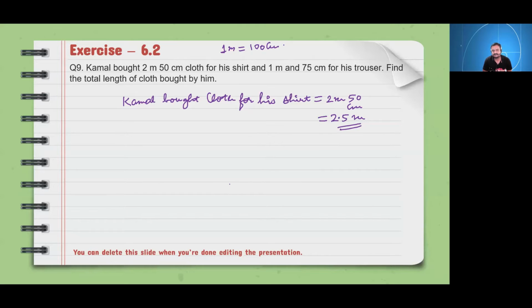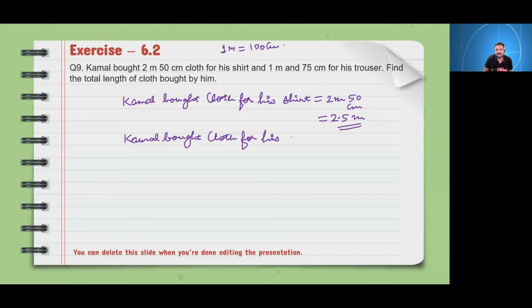Yes, sir. Next. Kamal bought cloth for his trousers equals 1 meter and 75 centimeters. See, you have a problem in your mic. You change it, your voice is not coming clearly.